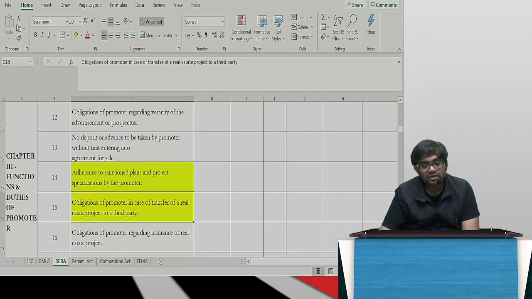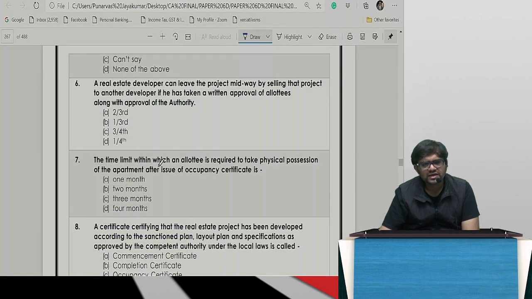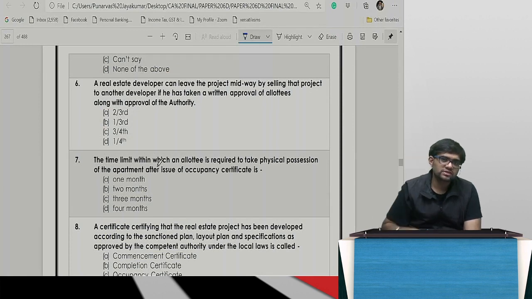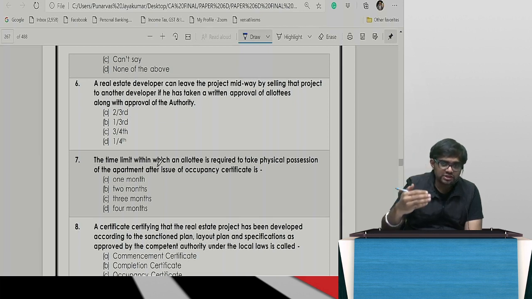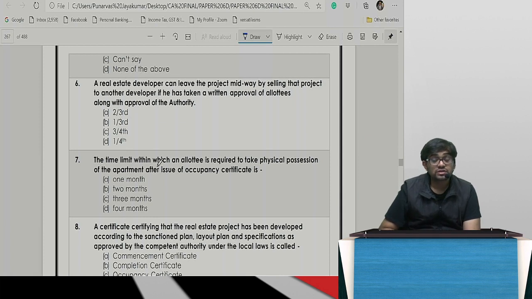You know what the institute does? The institute hasn't had the chance to actually integrate the MCQs along with the case studies. They'll give some random case study and the questions will not even be related to it. It will be some random theoretical questions, so it becomes very, very easy. The real deal begins when they merge both. That will be a little tricky.